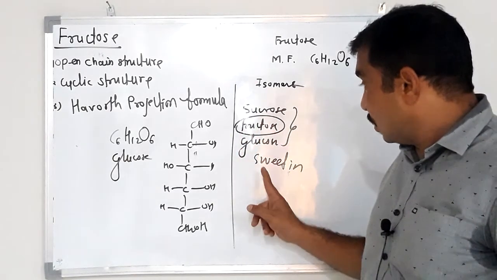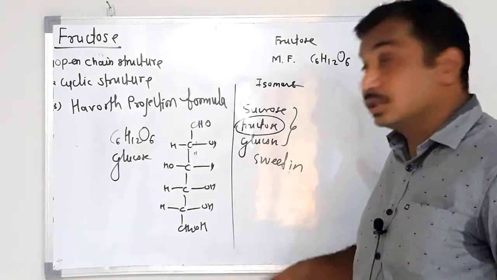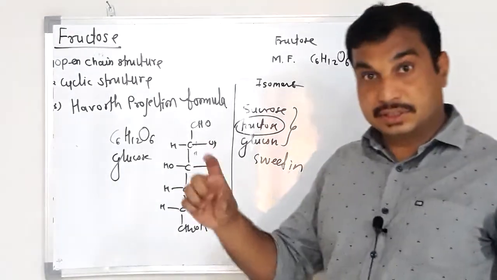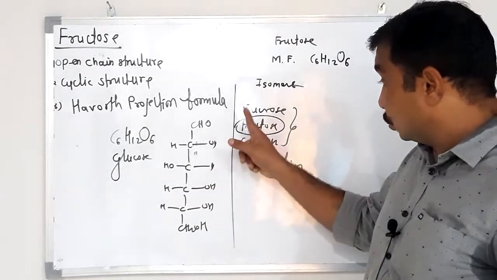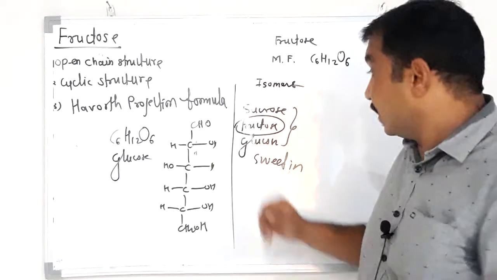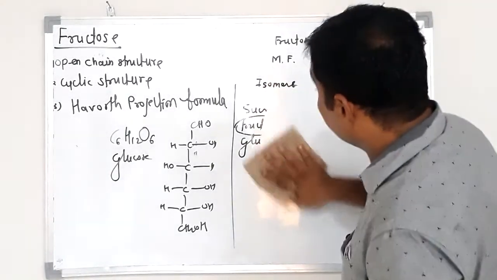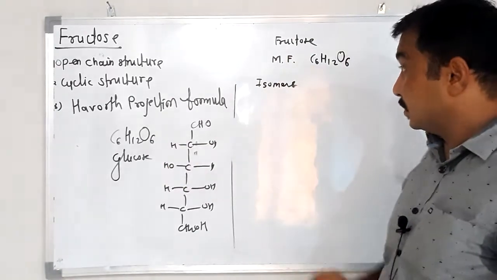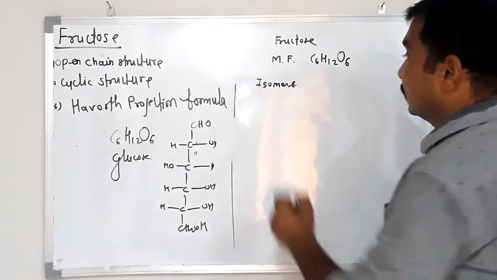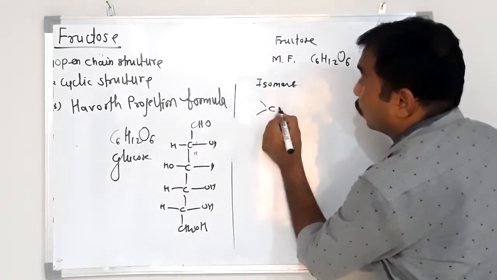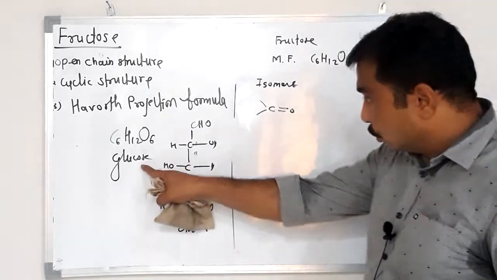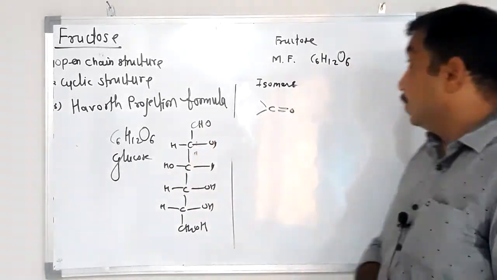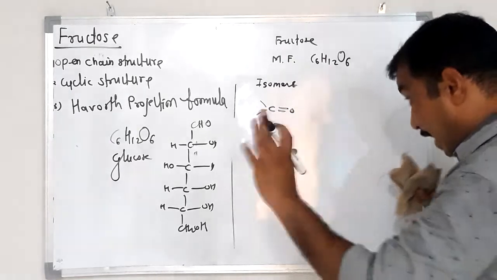The taste of fructose is sweet, but this property is greater than in sucrose and glucose. Again, we know fructose and glucose are isomers. In glucose, an aldehyde group is present, but in fructose, a keto group is present.